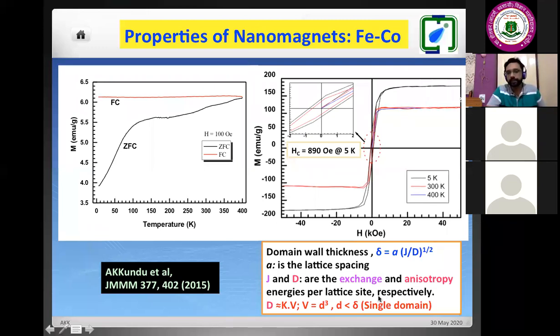So this is the definition of the single domain. So if the domain wall thickness, as we said earlier for the bar magnet, domain wall thickness, if it is greater than the size of your particle, then we can say this is a single domain particle. This is another definition. Like single domain, I said that size should be in between 10 to 100. And in terms of magnetic domain also, we can say this is a single domain particle.